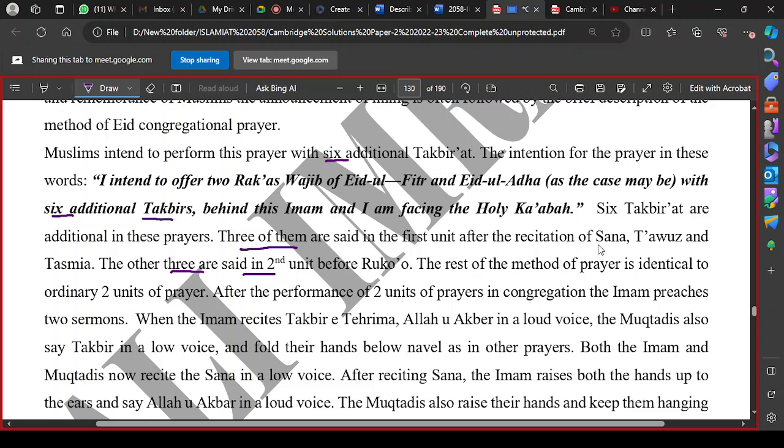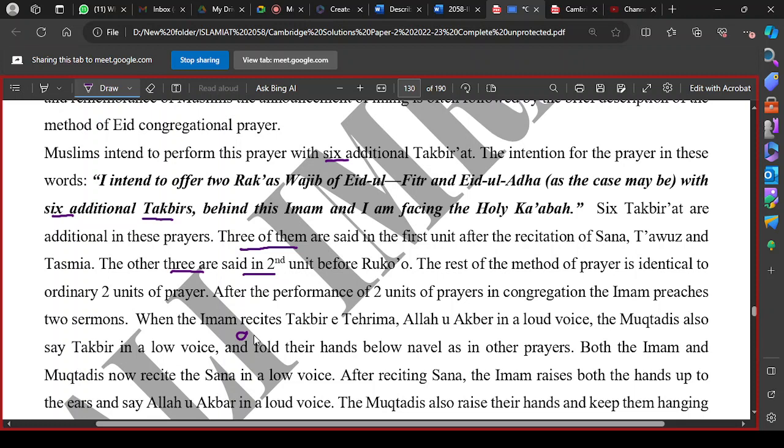Afterwards we recite sana, then we recite ta'awuz, a'udhu billah, and we recite tasmiyah, bismillah. Then the three takbirs are recited after sana. Before the recitation of surah fatiha there are three extra takbir. They raise their hands and they lower them down. Then afterward prayer is performed as usual. There is surah fatiha and surah. It was the prophet's practice to recite suratul ala in the first rakat.